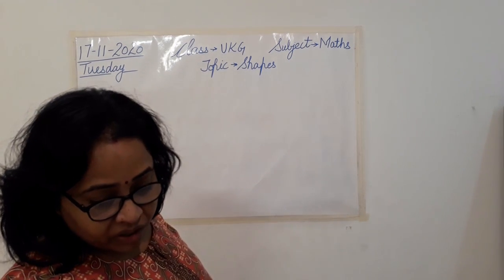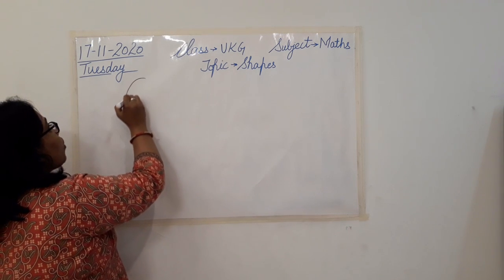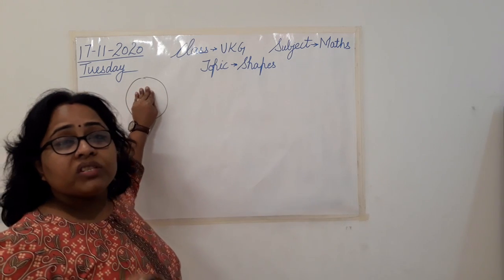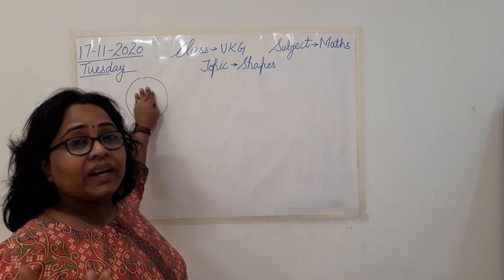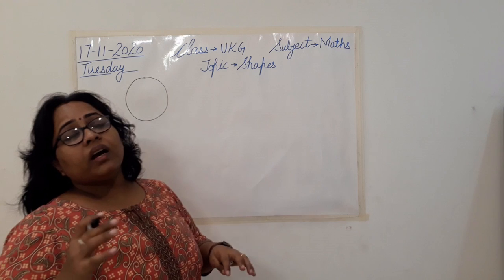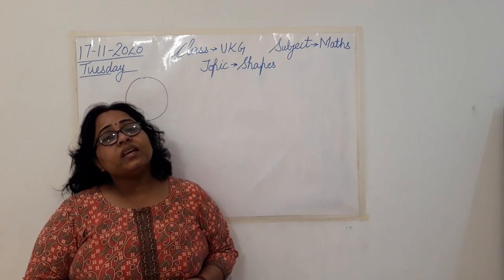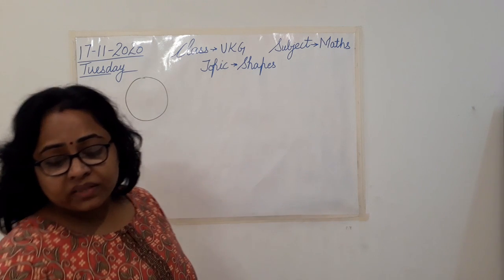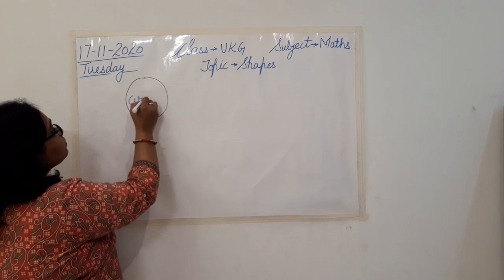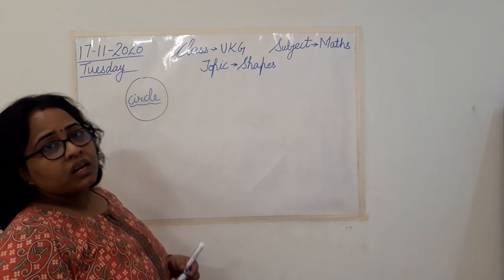Clear? So, the first shape that we learnt is the one which has no side. Yes, a shape which has no sides. इसकी कोई side ही नहीं है. It's just a simple circle here, isn't it? A shape which has no side at all. So, which shape is this? Yes, class, which shape is this? It's a circle shape. So, we are going to write circle, because it's a circle shape.